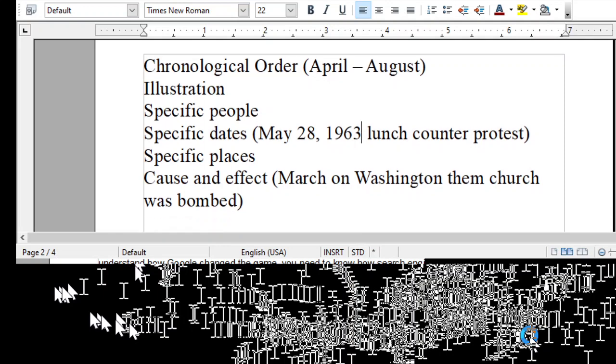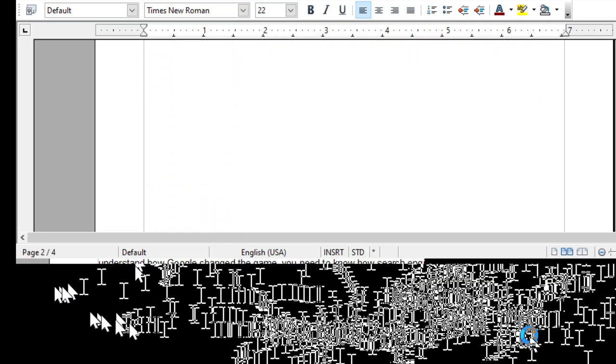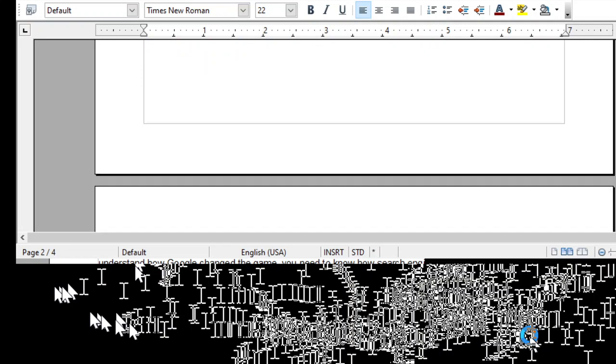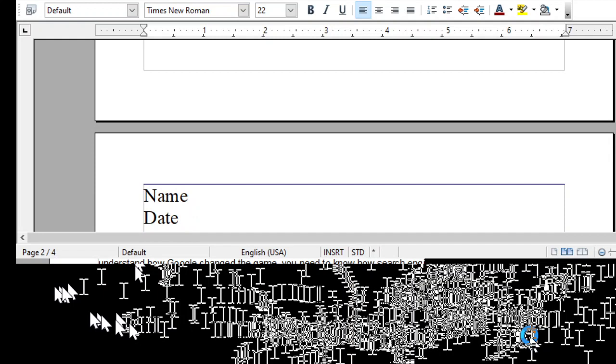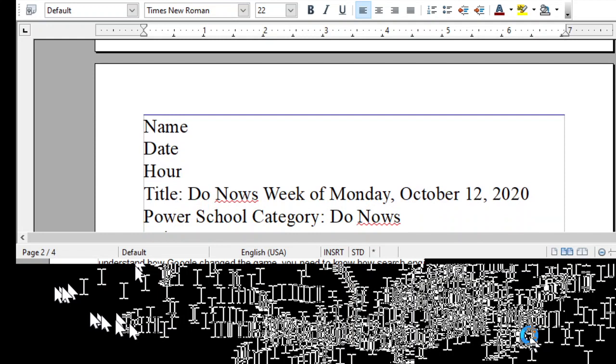The next thing is I want to go over the do nows for this week. The do nows for Monday, October 12th, 2020. The do nows for the week of Monday, October 12th, 2020 are as follows.